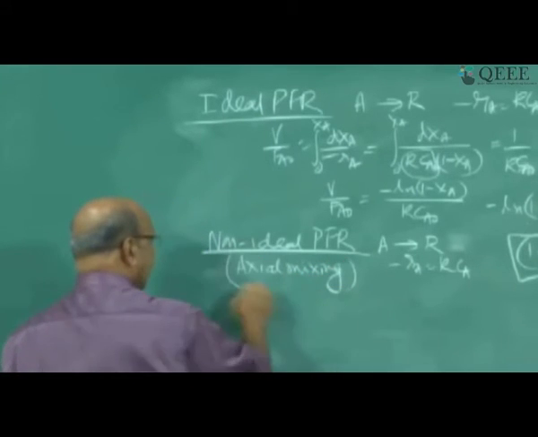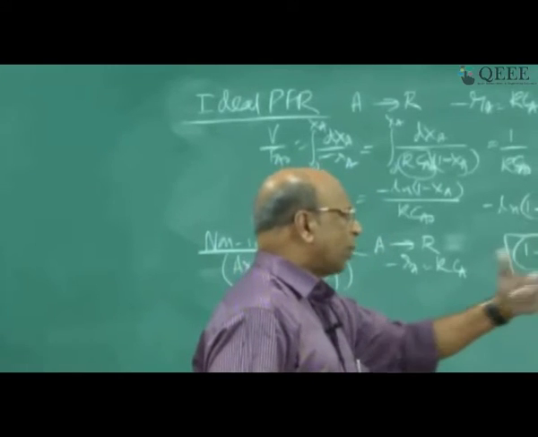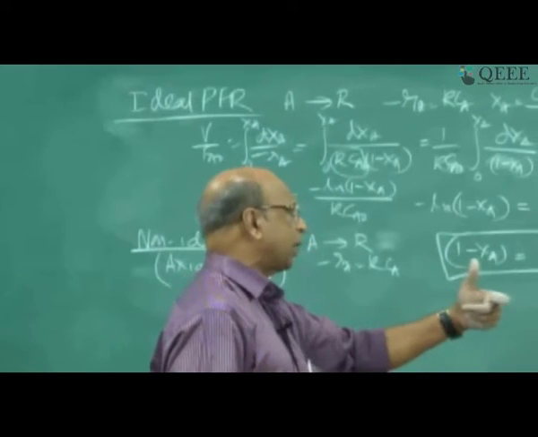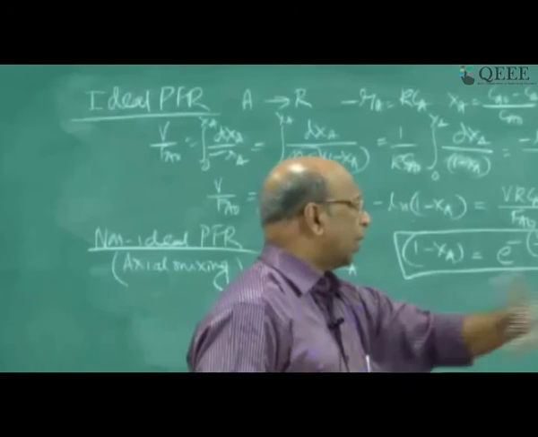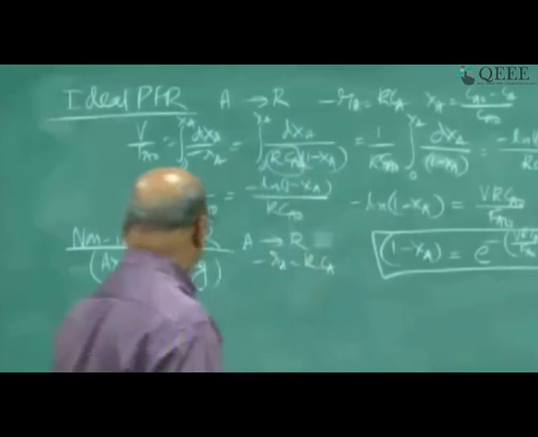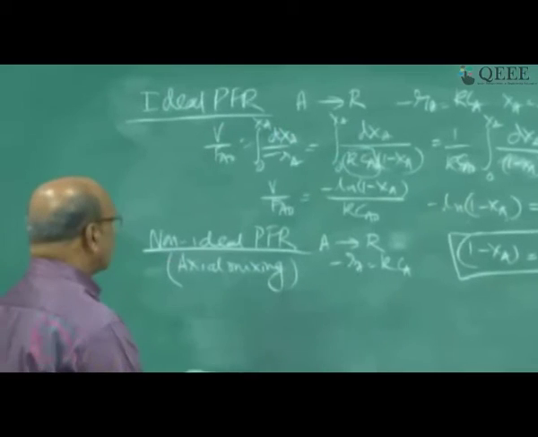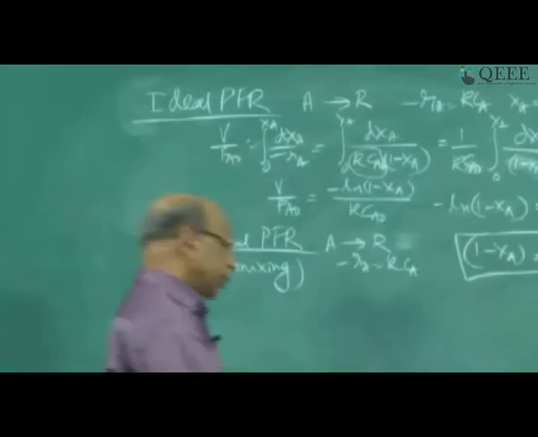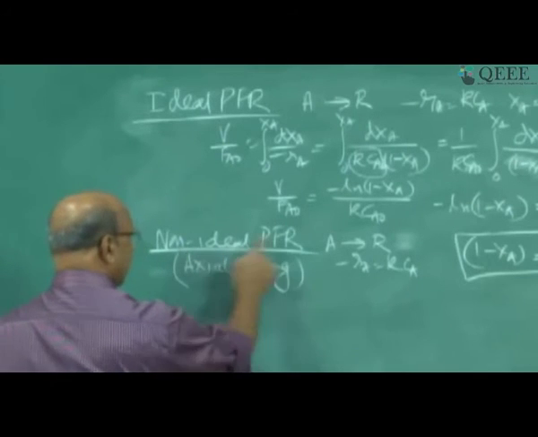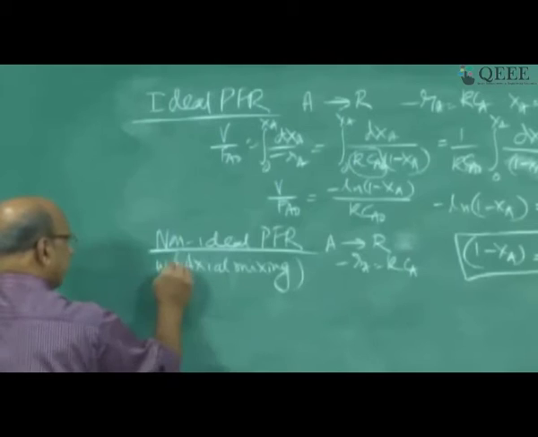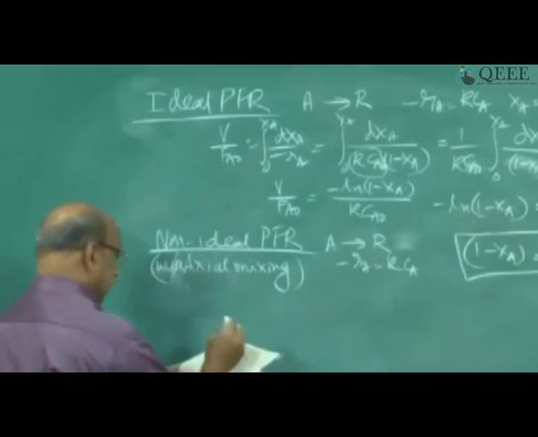There is axial mixing, so that means all the molecules are not spending exactly the same time. Some molecules are coming forward and some molecules are coming backward because of mixing. I gave you this example of Q, which is moving forward and backward, and then you can find out what the mixing zone is and all that. I think there are techniques to be found. But my interest is to show you what is the beauty in assuming the ideality. So now, with axial mixing as the non-ideality, a non-ideal PFR with axial mixing alone, I will write this expression, please take it.